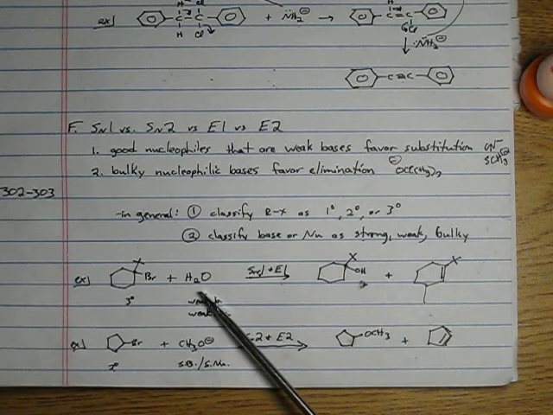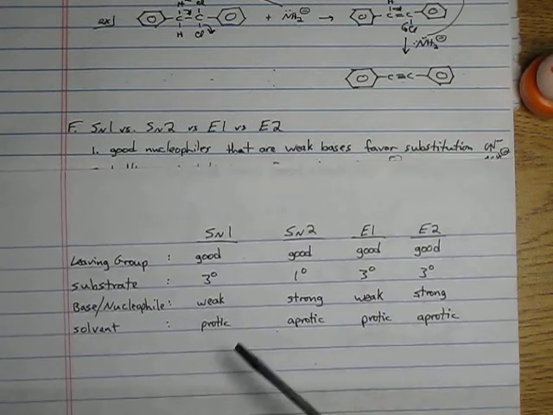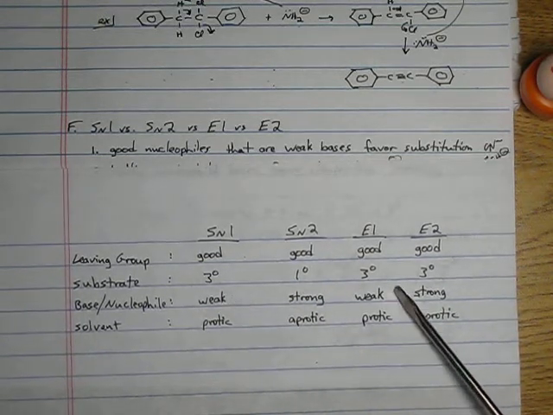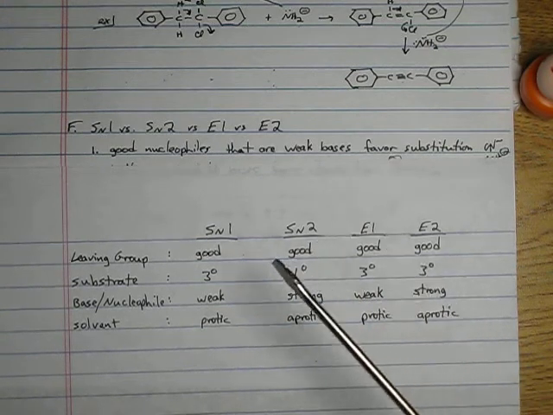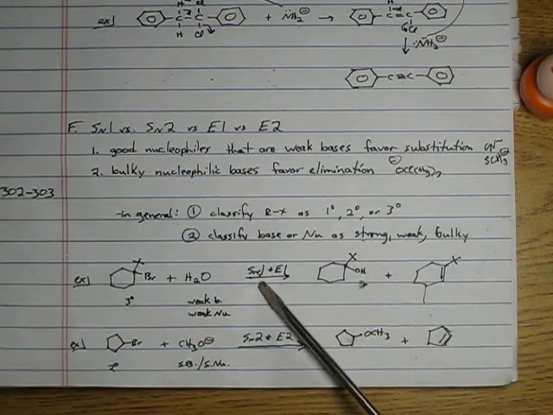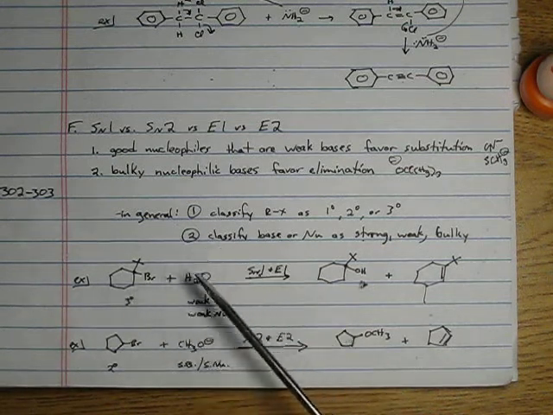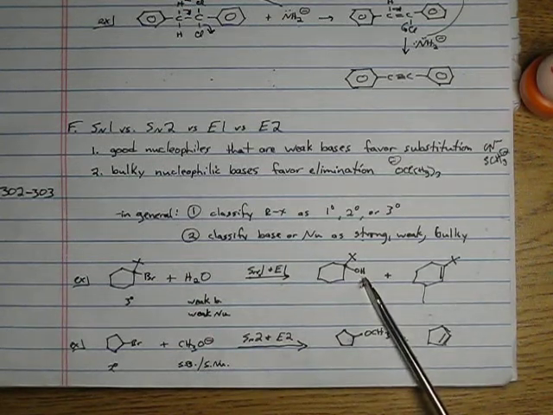So now we know it's going to go SN1, E1, or E2 because of the tertiary alkyl halide. Water. Well, what do we know about water? It's a weak base. It's not a strong base. It's a weak nucleophile. So we go back to our chart here. SN1 prefers weak nucleophiles. E1 too, and note SN1 conditions and E1 conditions are identical. Therefore, we now know this is going to go SN1 and E1. We're going to put an OH and turn this into an alcohol.